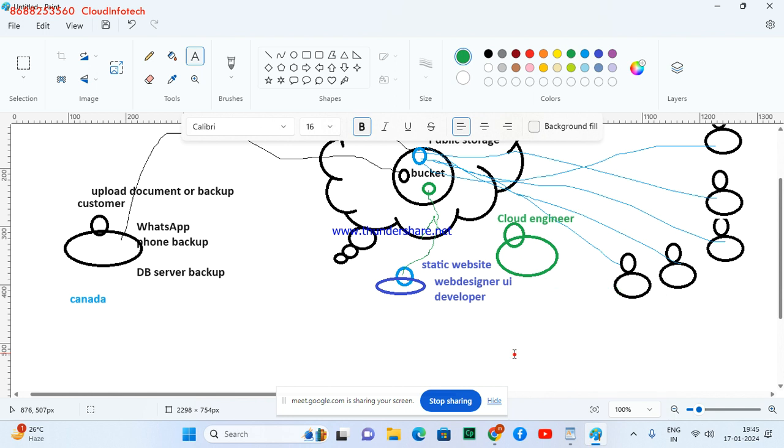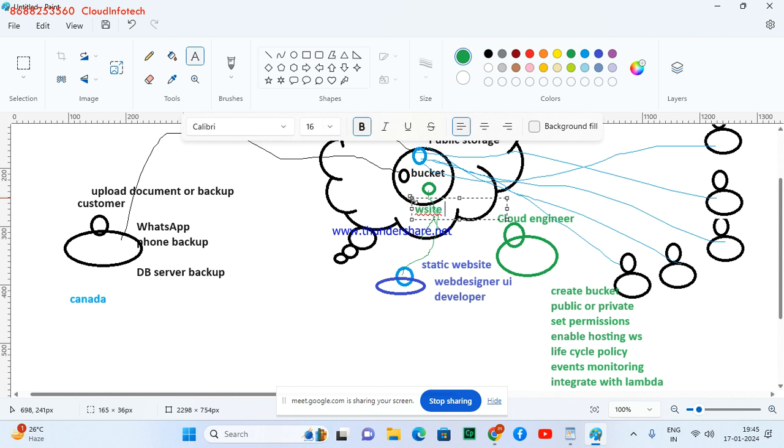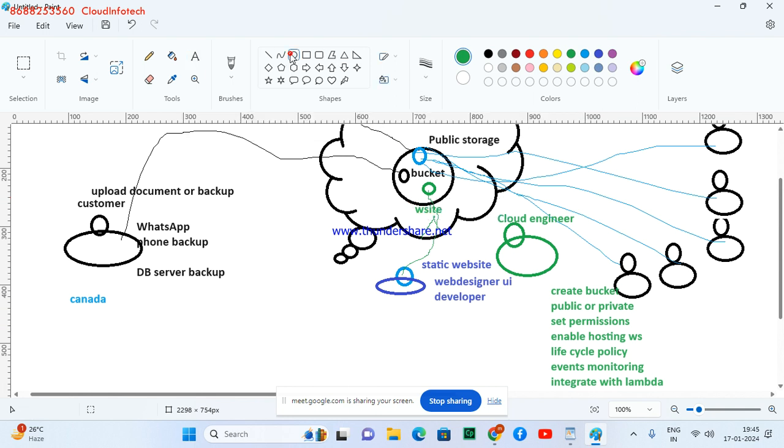Now, what I want, I host a website. I uploaded a website here. The website is running, so the public user can access it. Whether they can access or not, who is going to decide? A cloud engineer will decide it. Who can access, who cannot access. Worldwide, this becomes a website and everyone can access the website here.